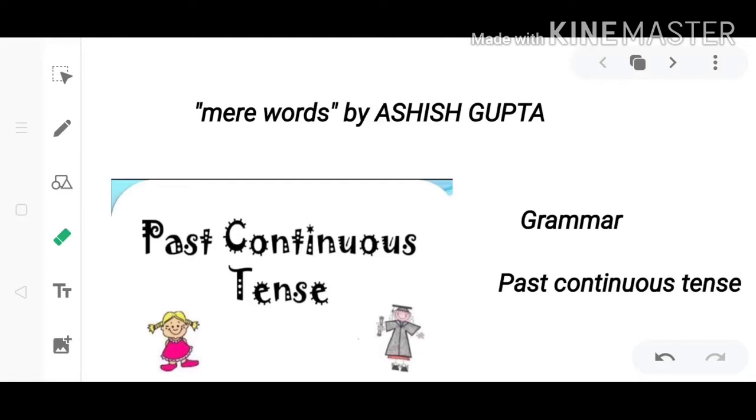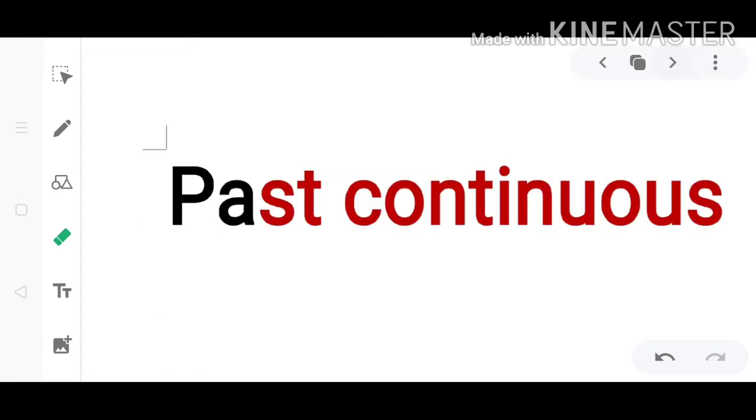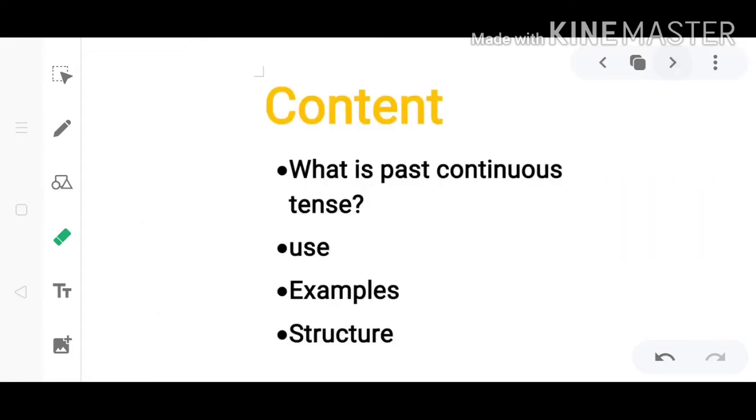This is our grammar topic, the second part of past tense, in which we have discussed the first part. Now we will discuss past continuous tense. So moving forward, past continuous, in which we have the following content. Firstly, we will study what past continuous tense is. Then we will see the usage. Third, we will see the examples to understand it in a better way. And last, we will see the structures, how we have to create past continuous tense.